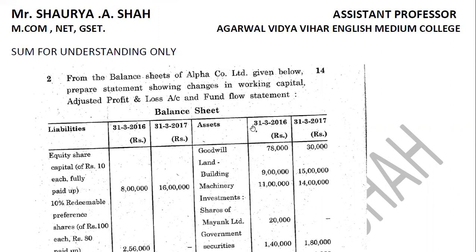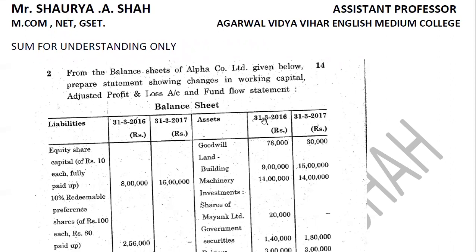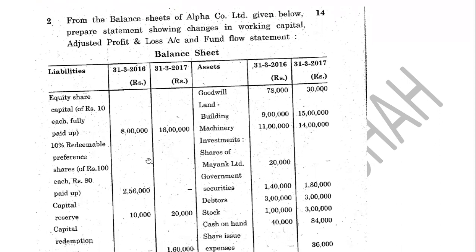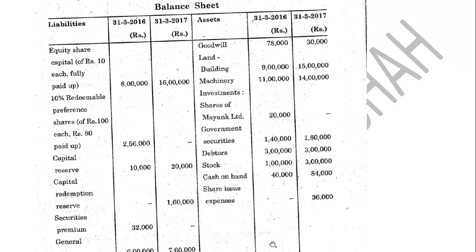So what you need to do is prepare the format of working capital statement, blank format, fund flow statement, profit and loss adjustment account, and then you need to prepare certain ledger accounts, right? So ledger accounts we will prepare during the lecture only. You need to prepare around 9 to 10 ledger accounts. Simultaneously you can do that part, but three formats you should keep ready with you, right? So we'll be solving this sum only so that it is a complete understanding.